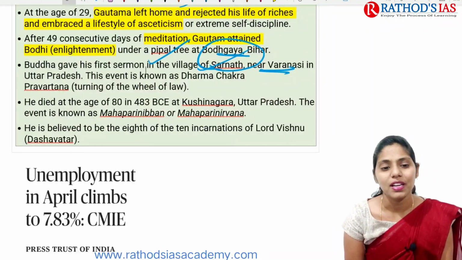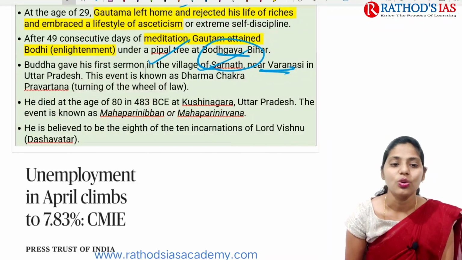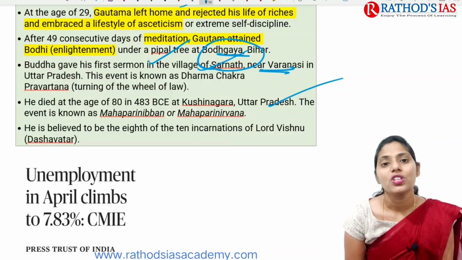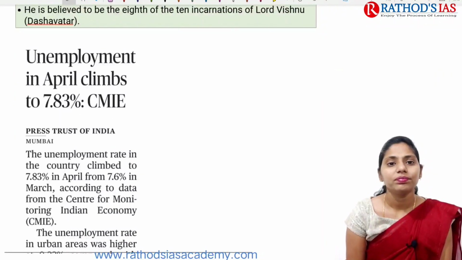So he is mainly believed to be the 8th of 10 incarnations of Lord Vishnu, that is Dashavatar of Vishnu. So this is about this topic. And now let us try to see the next topic.